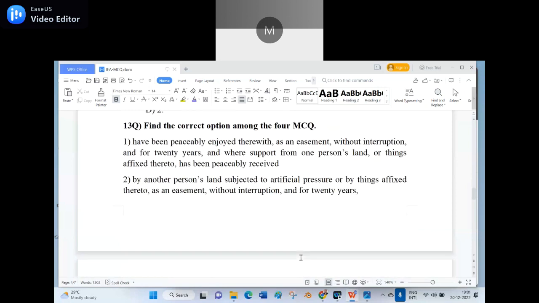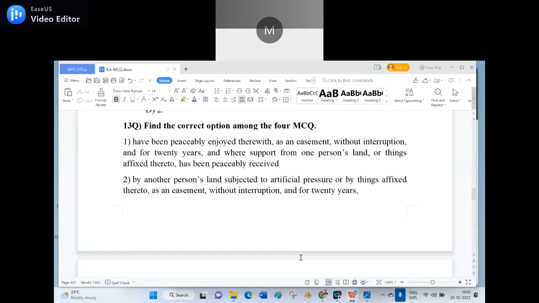13th question. Find the correct option among the 4 multiple choice questions. Number 1. Where an easement has been peacefully enjoyed without interruption for 20 years, and where support from one person's land or thing affixed thereto has been peacefully received. Number 2.